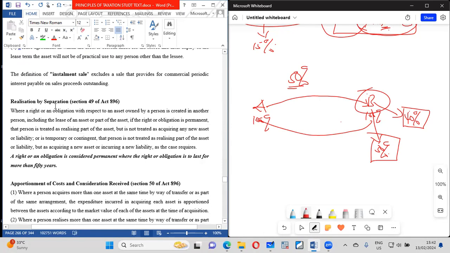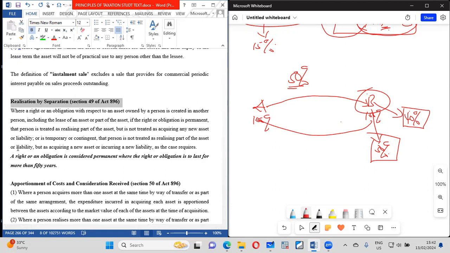Now, realization by separation. That is something we spoke about. It depends on the type of separation. Separation can be a divorce or anything.